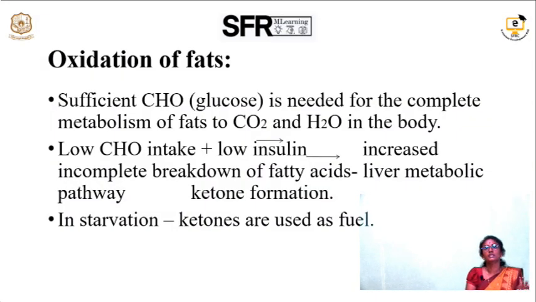And oxidation of fat. The fat we consume will be broken down into acetyl-CoA, which enters into the Krebs cycle and electron transport chain for energy. So, sufficient glucose is needed to start the metabolism of fat to carbon dioxide and H2O in the body. Initially we need carbohydrate glucose components to kickstart the energy metabolism. The first step is glycolysis. Only then will the protein substances or fat substances enter into the energy metabolism.